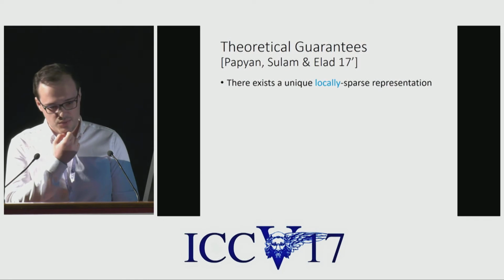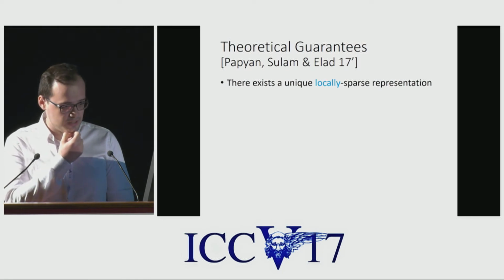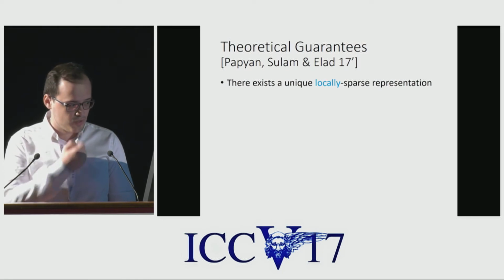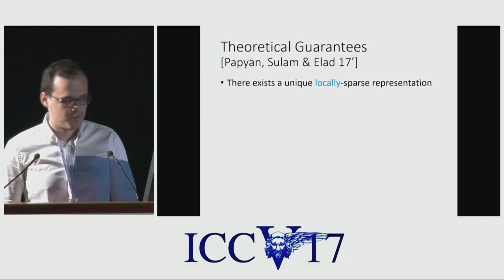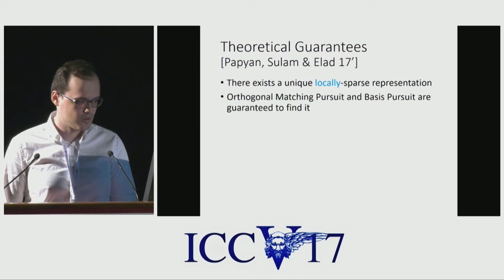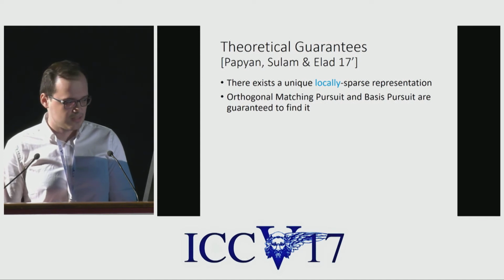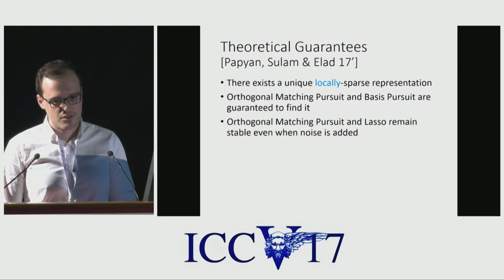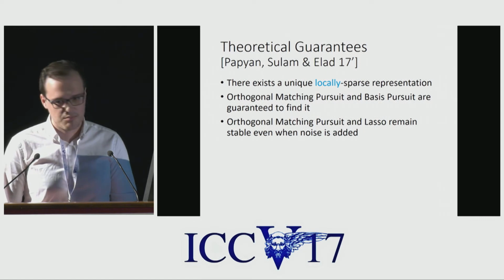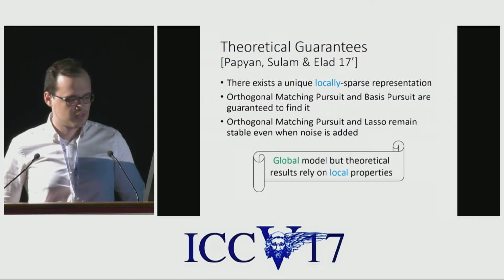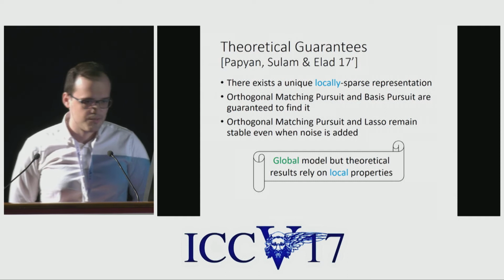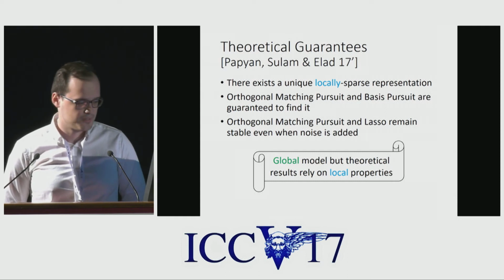In a previous work, we showed that you can analyze this model theoretically, and you can prove that there exists a unique global representation that is locally sparse, that algorithms manage to find it, and that they remain stable even when you add noise to the signal. The bottom line was to show that this model is global, but its theory relies on local properties.